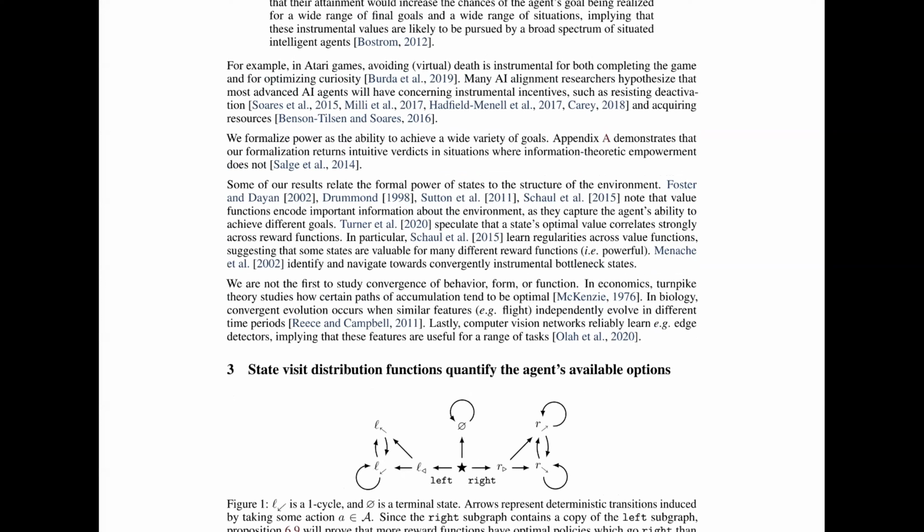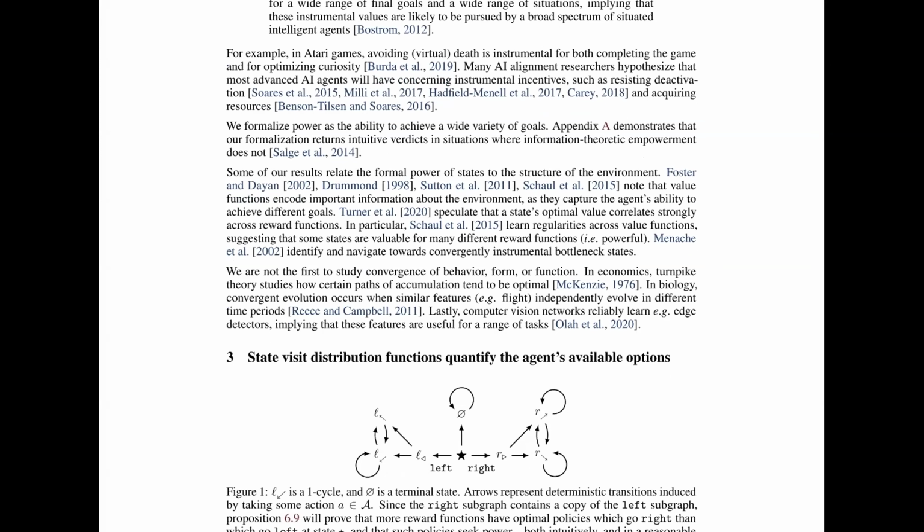If you are aware of the loss function, we have the loss function in AI when doing neural networks. They want to achieve the least loss possible. So that is their only objective, their only desire, let's say in the human sense. And in order to achieve it, they will do anything, such as resisting deactivation, which is stopping, and a lot of other things. So that is what powerful means.